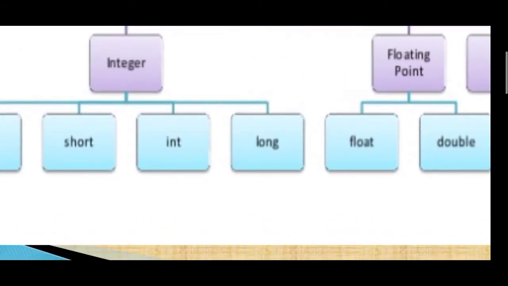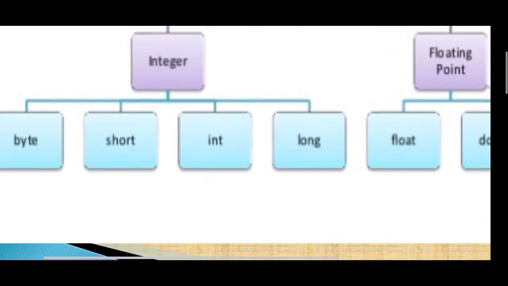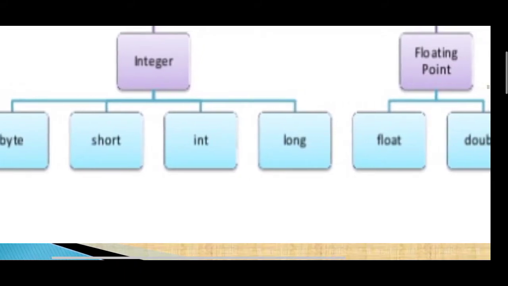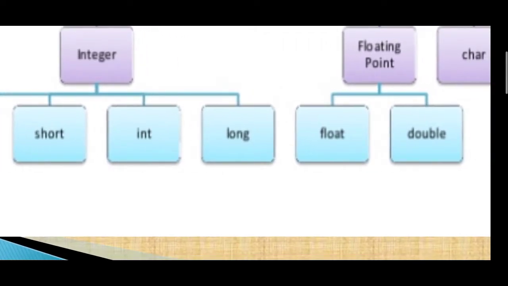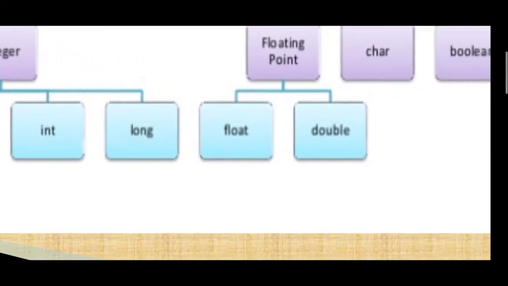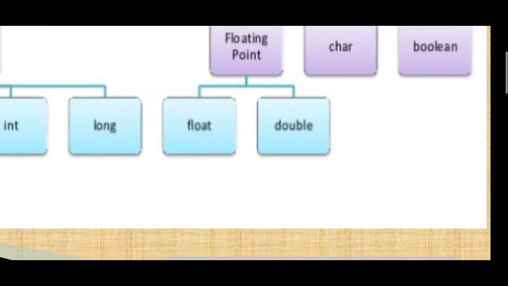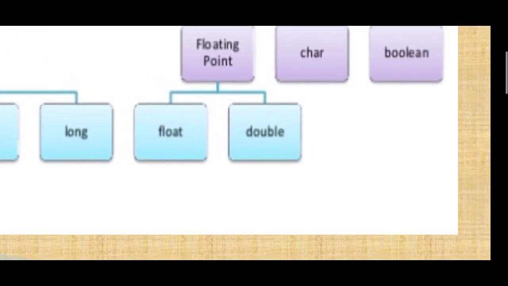First one, integer: byte, short, int, long. Floating point: float, double. Then char and boolean.